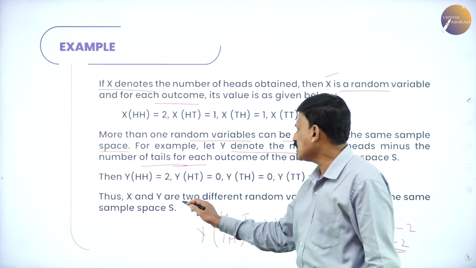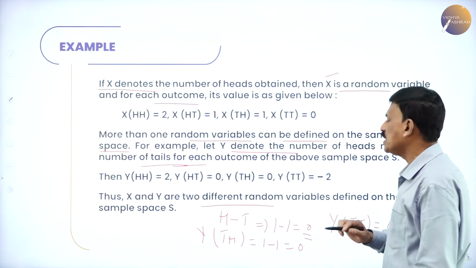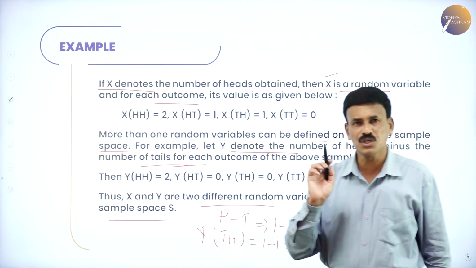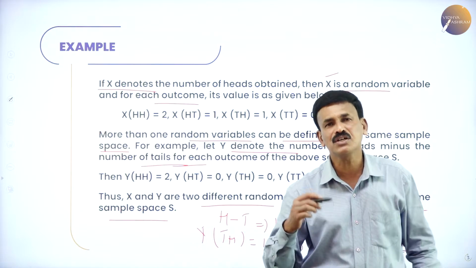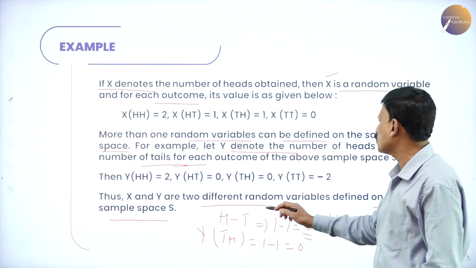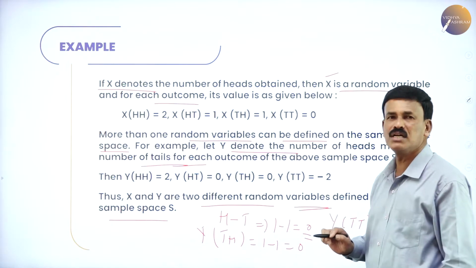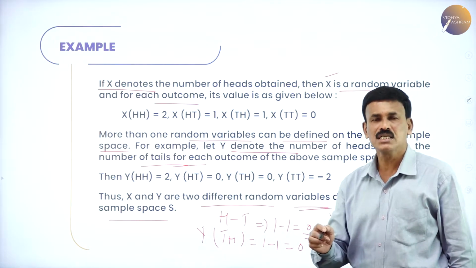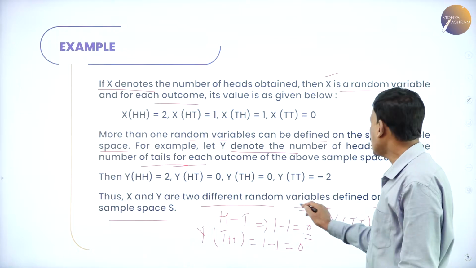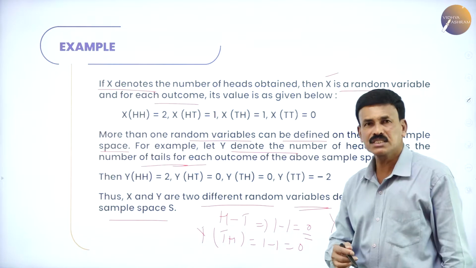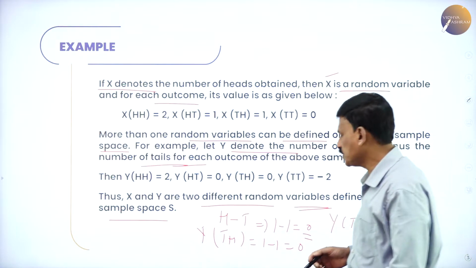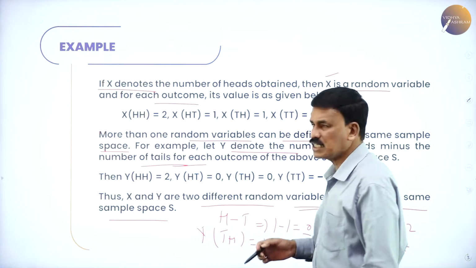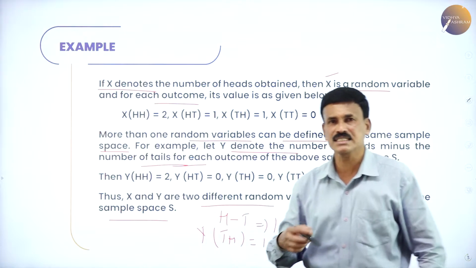Thus, X and Y are two different random variables defined on the same sample space. Therefore, more than one random variable can be defined on the same sample space, like X and Y.